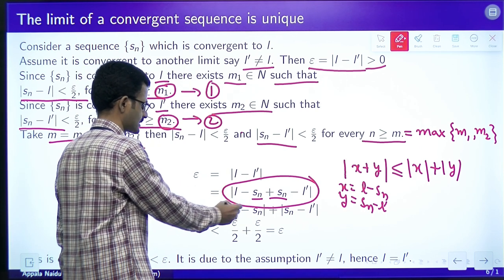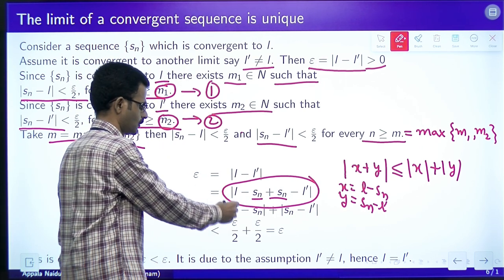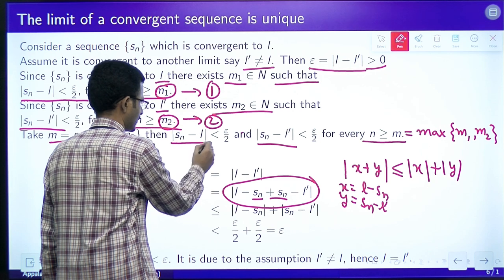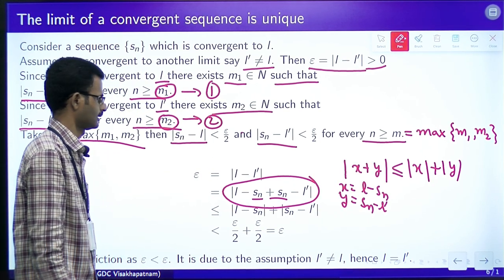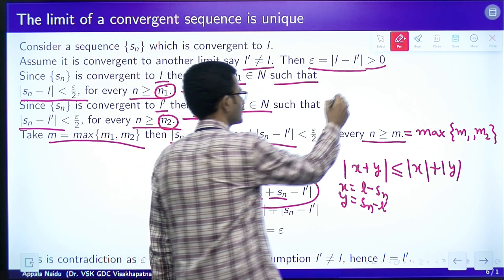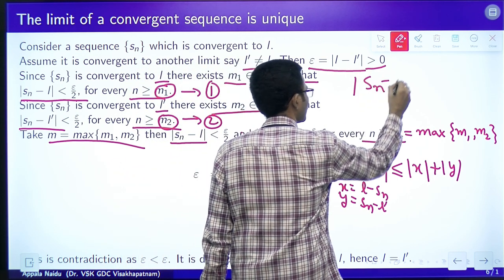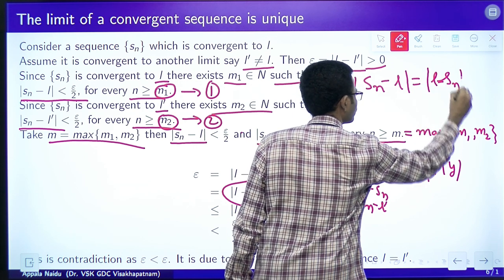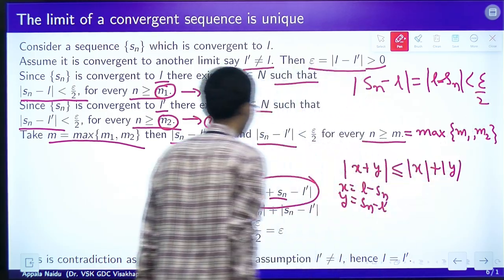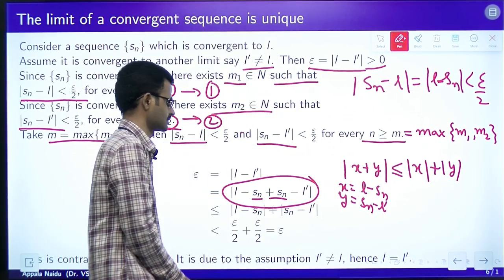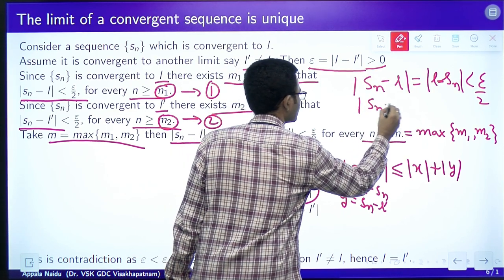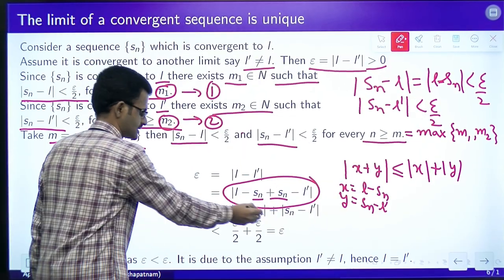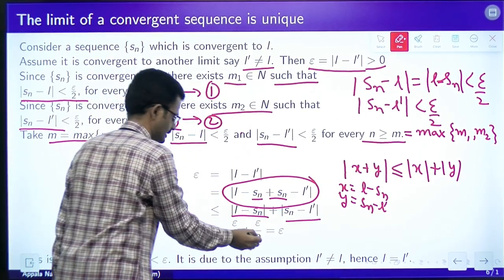So, this epsilon is less than or equal to modulus of L minus Sn plus modulus of Sn minus L dash. We already have modulus of Sn minus L less than epsilon by 2. Mod Sn minus L is the same as mod L minus Sn, and this is epsilon by 2. Similarly, mod Sn minus L dash is less than epsilon by 2. So this is less than epsilon by 2 and this is less than epsilon by 2.